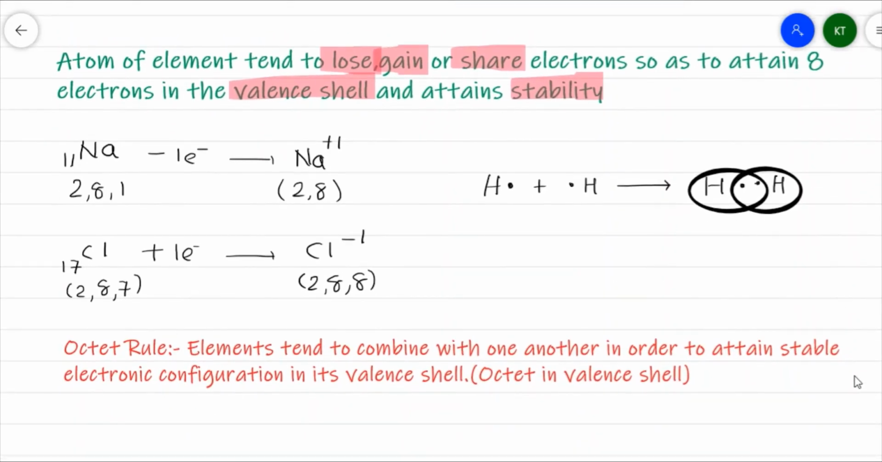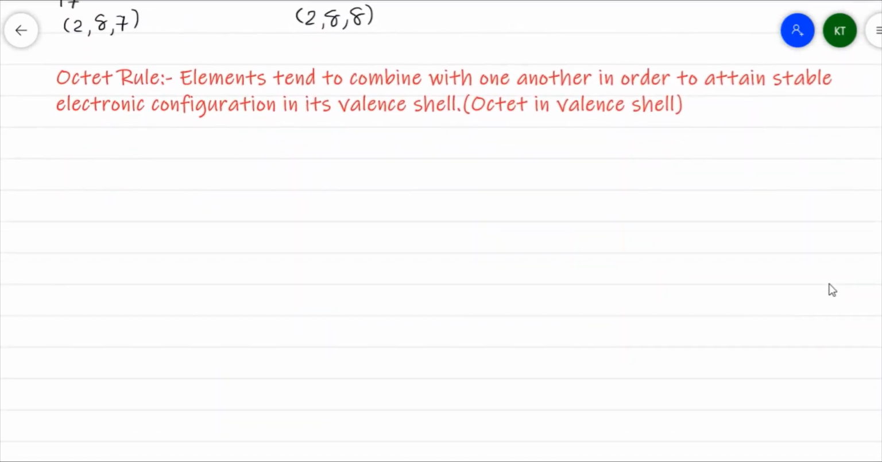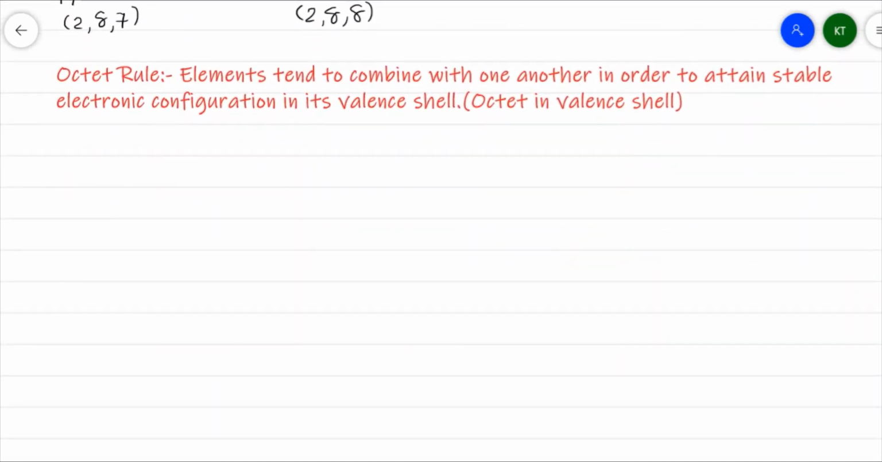Based on this observation, we have a rule known as the octet rule. What does this octet rule say? According to the octet rule, an element tends to combine with any other element in order to attain a stable electronic configuration in its valence shell, so the octet gets completed. Now let me take one simple example, the methane molecule. Methane has the formula CH4. It's also called marsh gas.